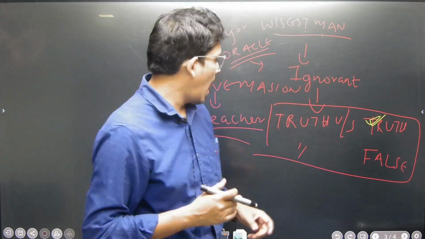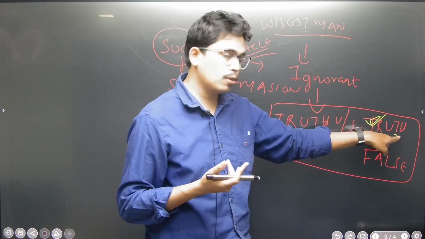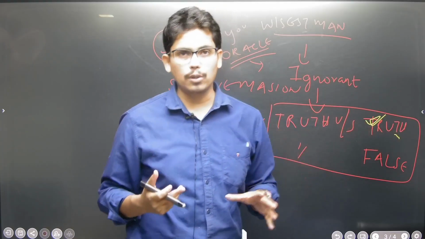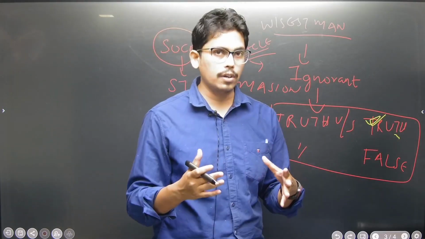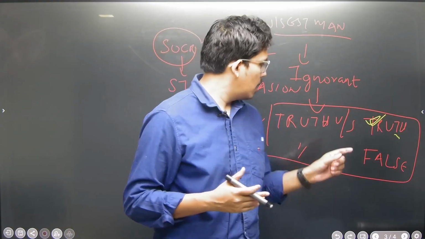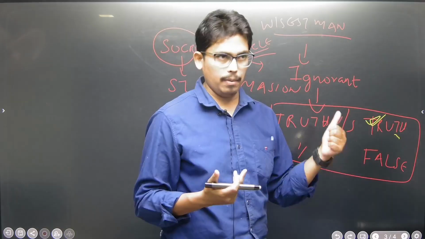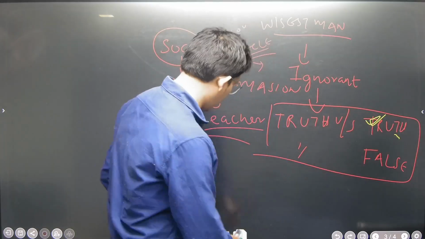Socrates said, I have to think from his perspective. If I think from his perspective, then I can reduce my ignorance. Obviously I can't reduce all of my ignorance, but I can reduce some of it. So Socrates used to think in another way, one step ahead. I mean, he was way ahead of his time.